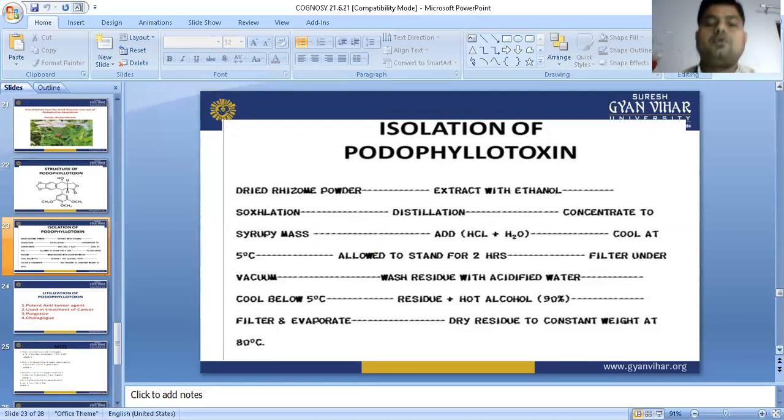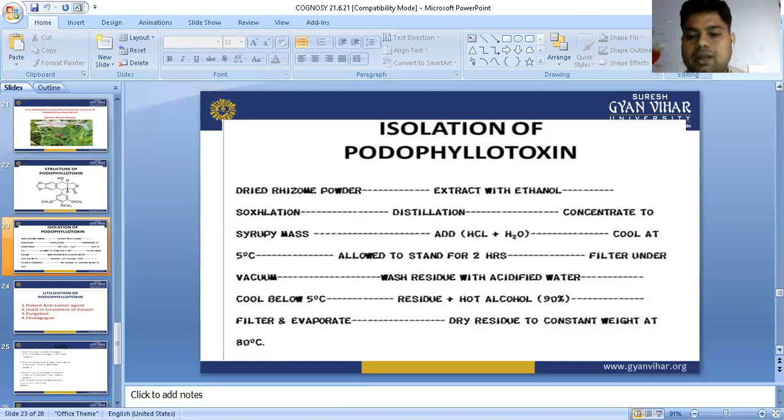Meaning when we keep the beaker at 80 degrees centigrade, all the alcohol is going to evaporate, and any water-containing vehicle, if available, will also be evaporated, and the dried residue of podophyllotoxin is available in the beaker. So this is the preparation. This is the method of isolation. Then what are we going to see in this chapter?